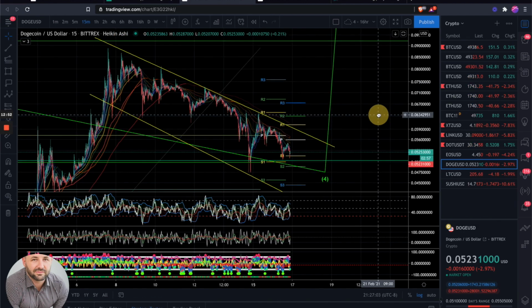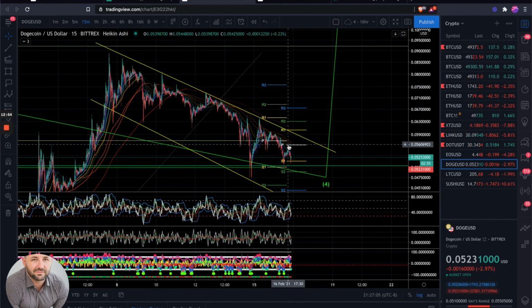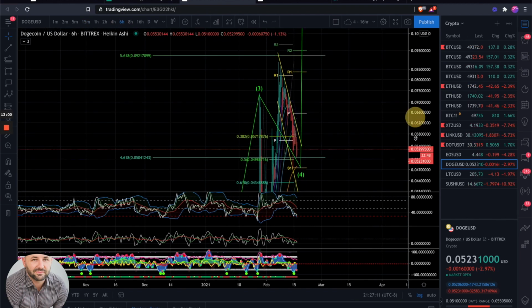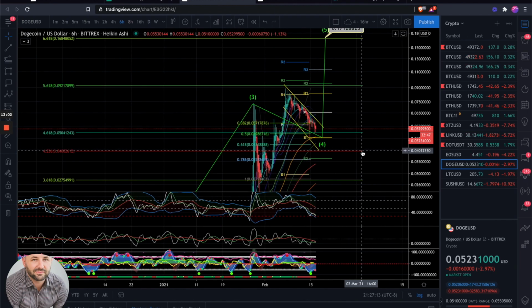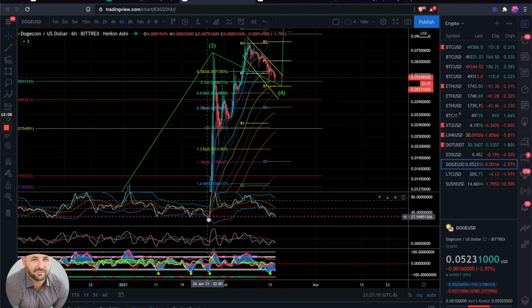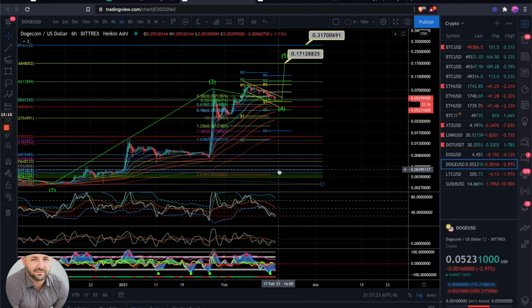Doge, again, we're kind of hanging around this descending trend line right here on the higher time frame. Again, nice consolidation. You can even start to see the bullish divergence printing, all the way back from, where were we at when we were this low?